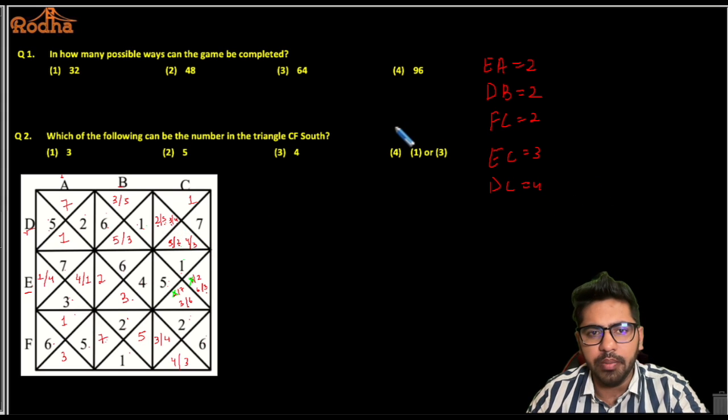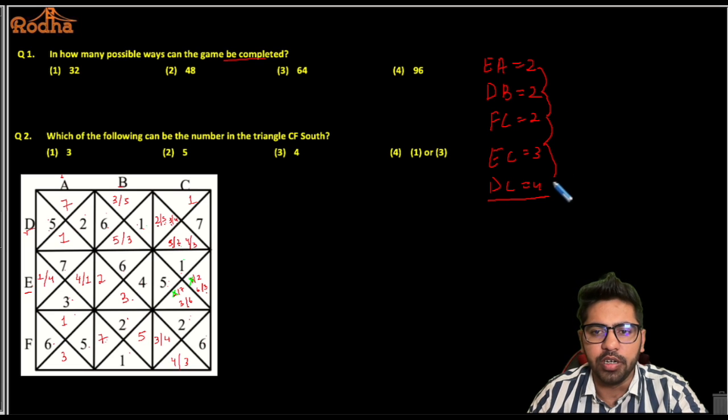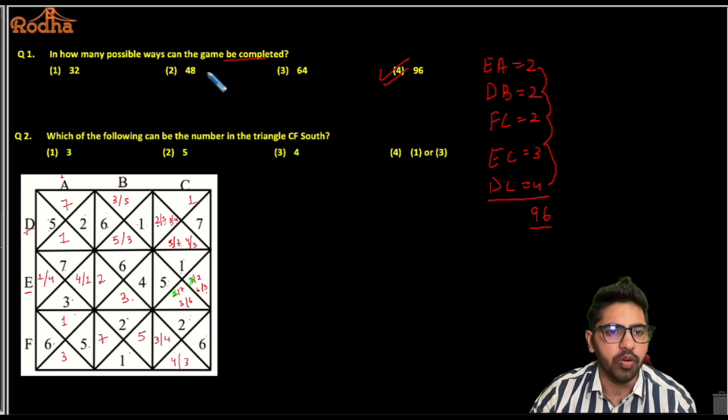Now, total number of ways the games can be completed will be nothing but the product of these numbers here. So if I multiply them, 2 2s is 4, 4 2s is 8, 8 3s is 24, and 24 into 4 is basically 96 here. So the correct answer is option number D, right? 96. Okay. Let's move to the question number 2 here.